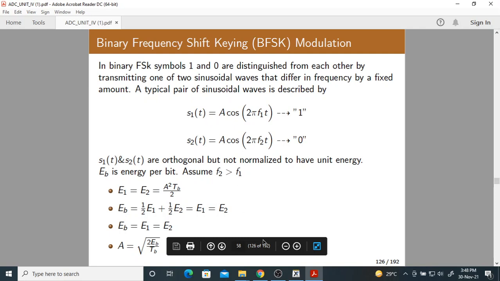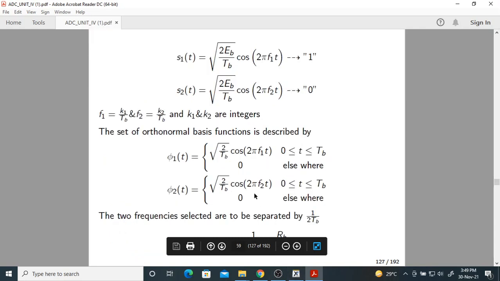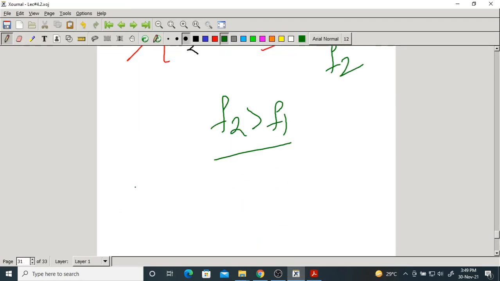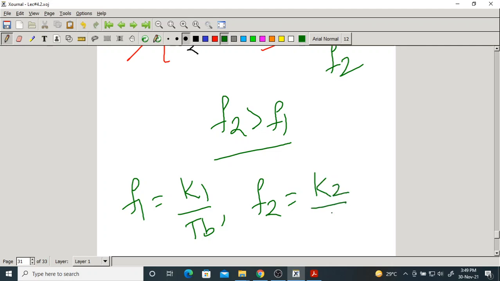Now, before calculating the energy of the first signal, they should be integer multiples of 1 by Tb. F1 should be some K1 by Tb, and F2 should be some other integer K2 by Tb. Both should be integer multiples of 1 by Tb. So K1 and K2 are integers.